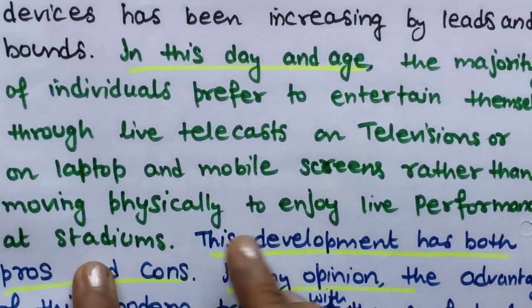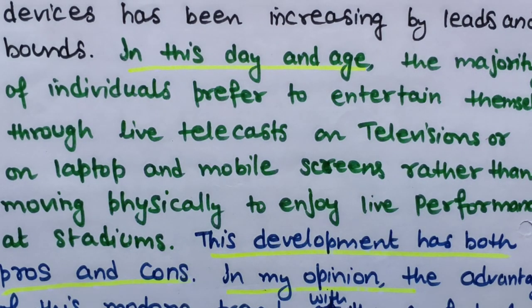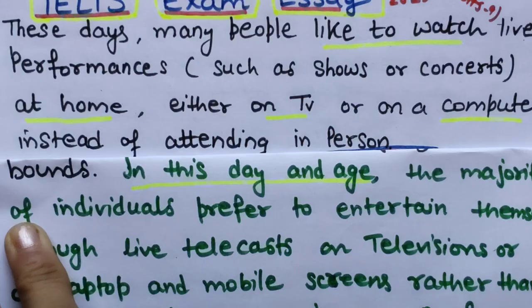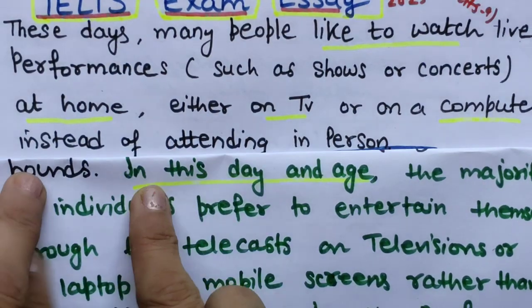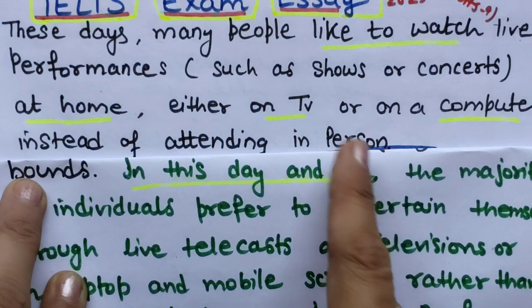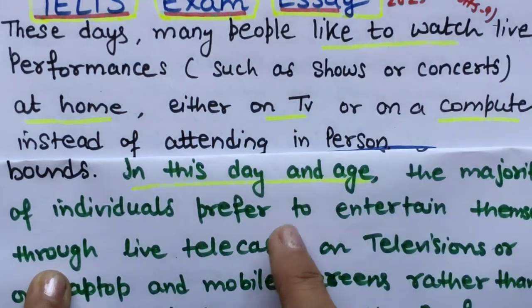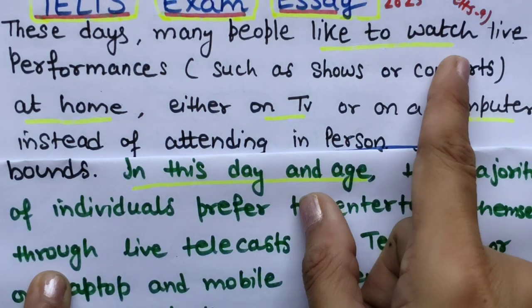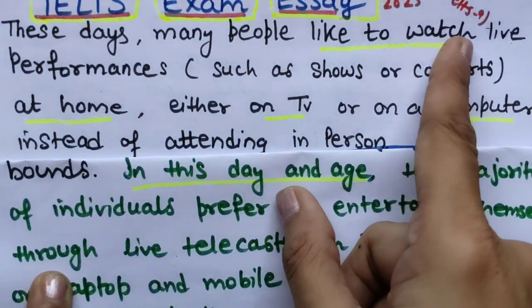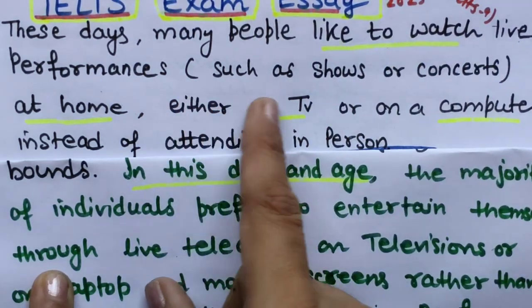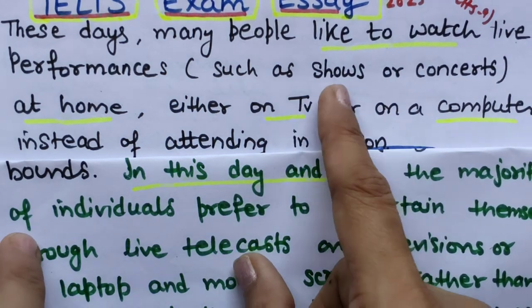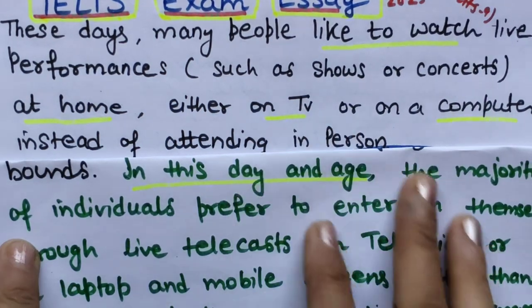Okay, so I will show you the question statement again. See this. These days, in this day and age, I have written the majority of individuals prefer to, like to, entertain themselves. Now I have changed the word. You can still write watch live programs, or TV programs on TVs, and so many things you can write.